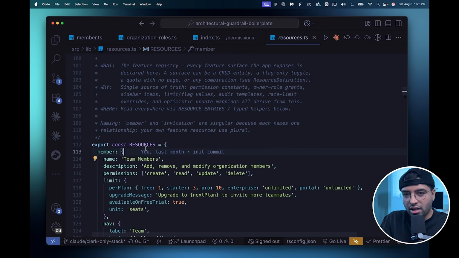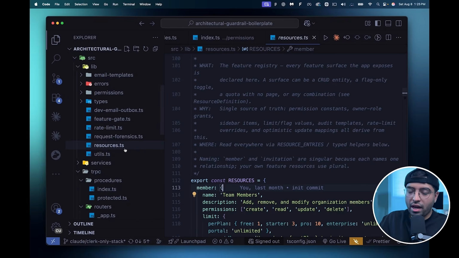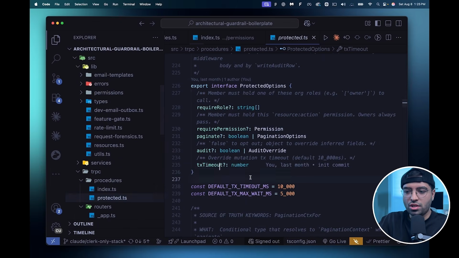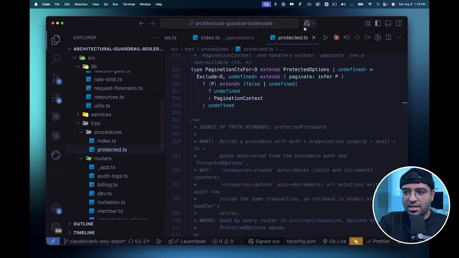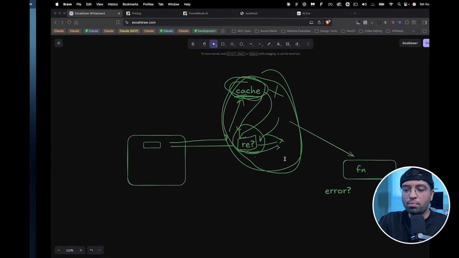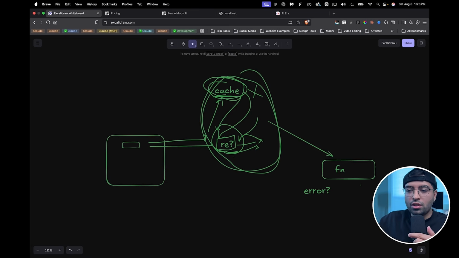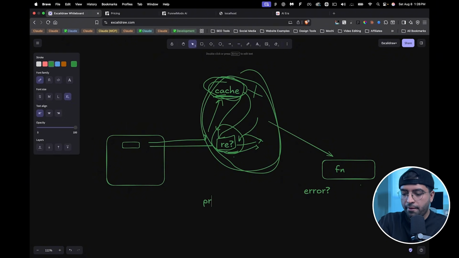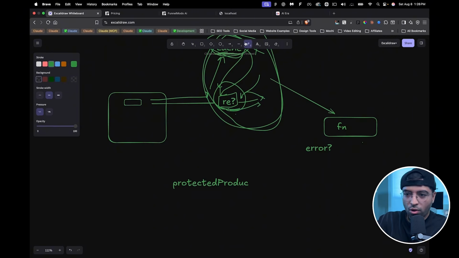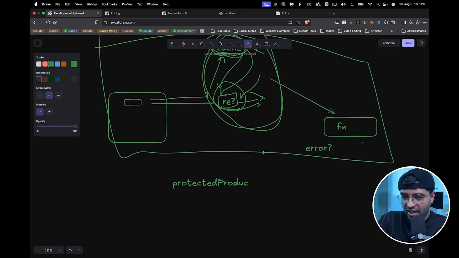Because what I have done in here is by default, I've plugged it into our protected procedure, right? So AI does not have to think about this build permission system. It's already inside something else that is more commonly used across the entire app. So if there is something called protected procedure, this has all of the logic we just discussed inside it. And so I know that this is used more across the app.